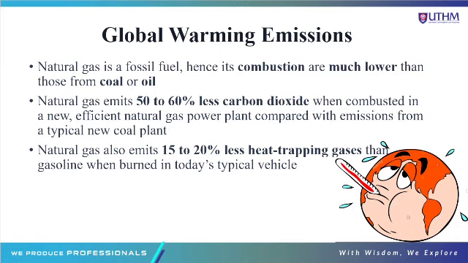Natural gas also emits 20 to 50% less heat-trapping gases than gasoline when burned in today's typical vehicle. So, natural gas can reduce global warming emissions and reduce the greenhouse effect for our ecosystem.